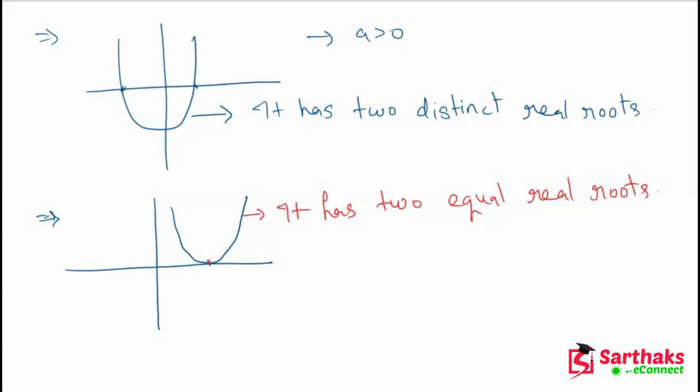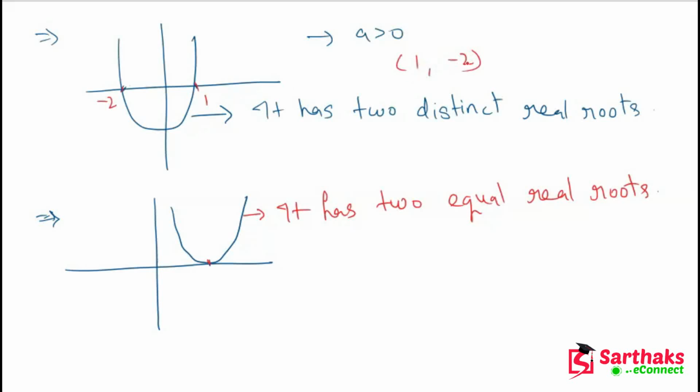Okay, and now the most important thing is that with the help of this graph we can easily find the exact values also. How? Let's suppose our graph cuts the x-axis at 1 and -2. In that case the two roots are 1 and -2.